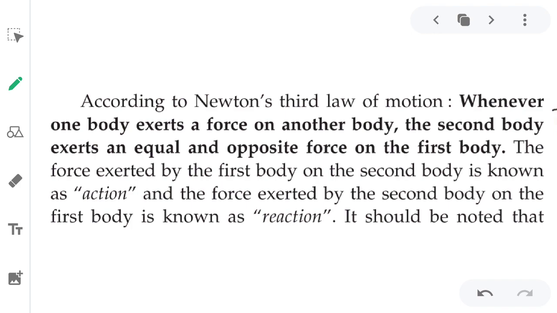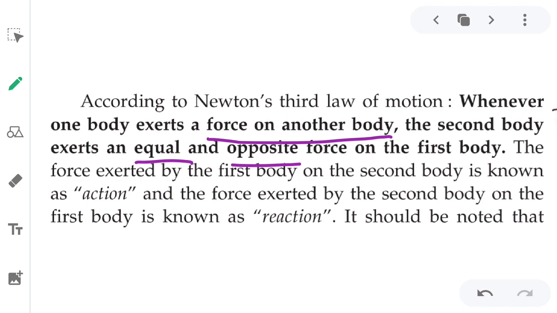Newton's third law says that whenever a body exerts a force on another body, the second body exerts an equal and opposite force on the first body. Which means if someone is applying force to something else, then that thing will also apply the same force. We will understand it.